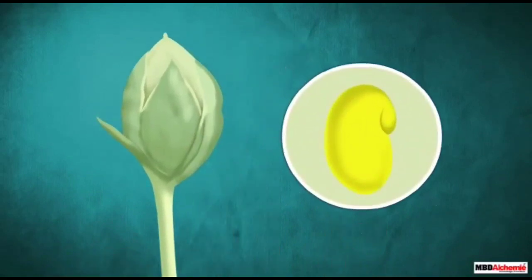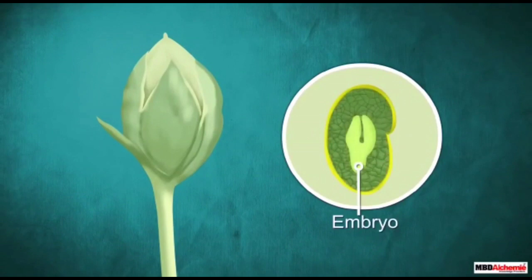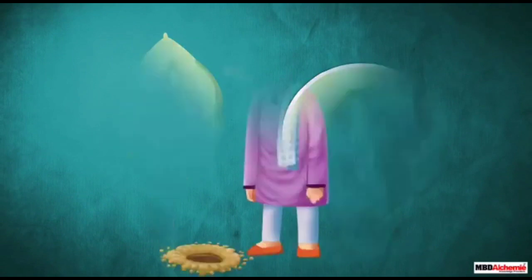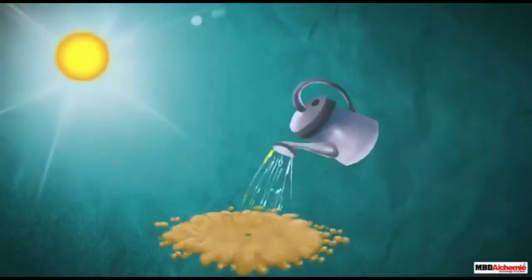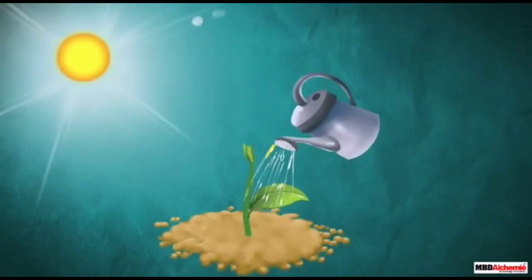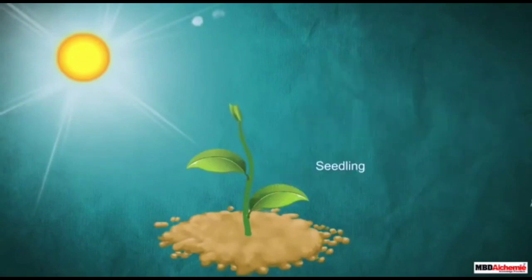Inside the ovule there is a small embryo, also known as the small baby plant, and during favorable conditions this baby plant grows into a plant. So this is the process of fertilization and pollination.